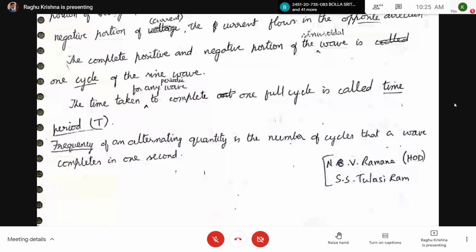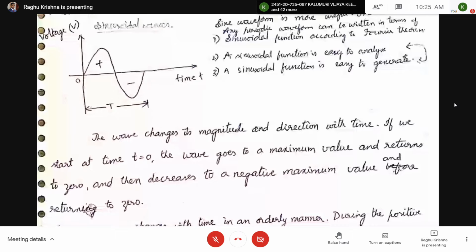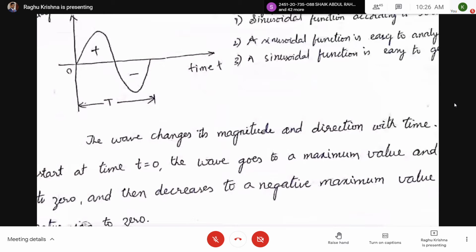Now next, what is meant by time period? The time taken for any periodic wave to complete one full cycle is called the time period. See here, capital T is the time period. In the waveform you can see capital T is the time period, the time taken to complete one cycle.